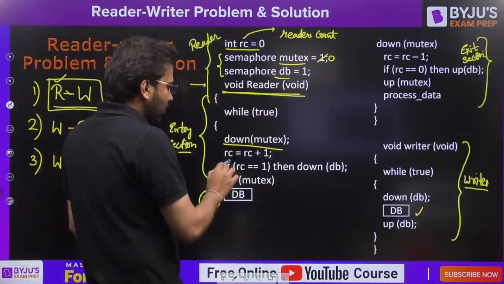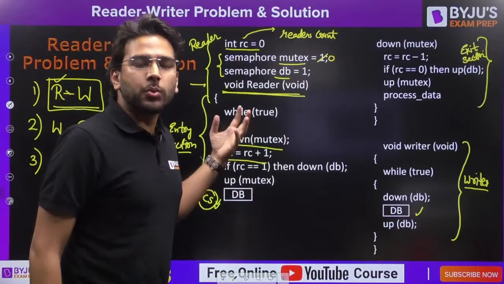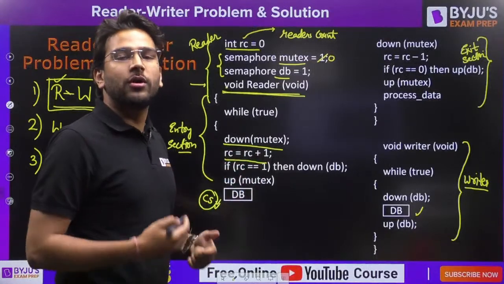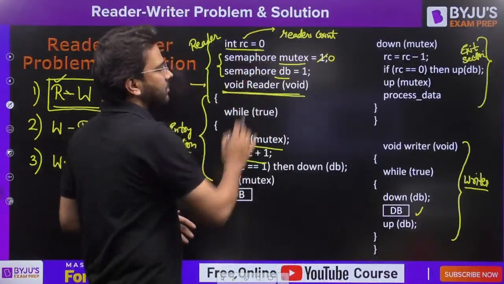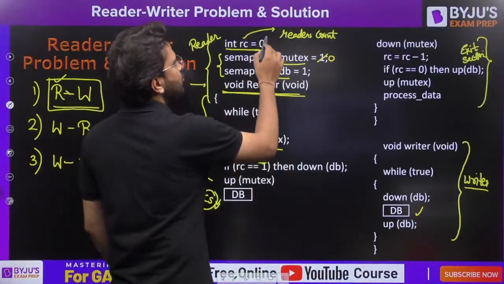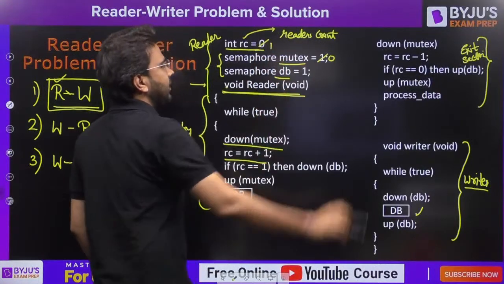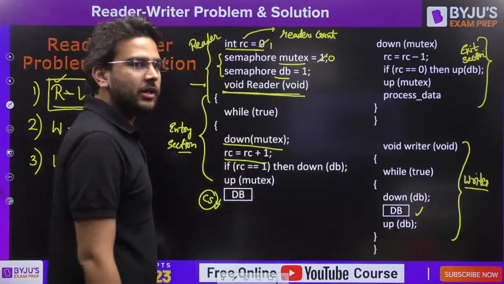Clear? Now it is going to update RC is equal to RC plus 1. Why? Because one reader has arrived, so it has to update the count of the readers. Earlier it is 0, that means there is no reader present. Now RC is equal to RC plus 1, so we are updating the value of reader count. One reader has arrived. Is it clear so far?